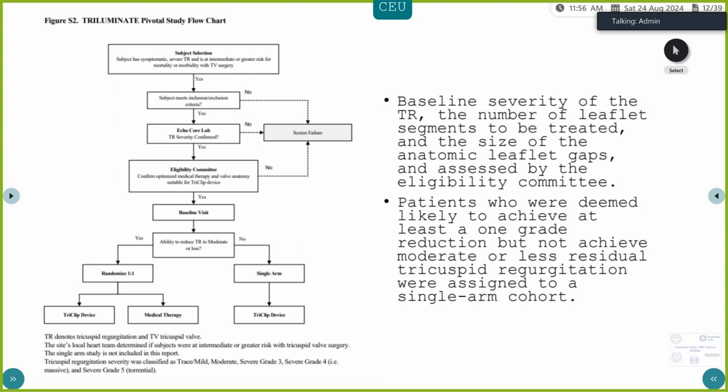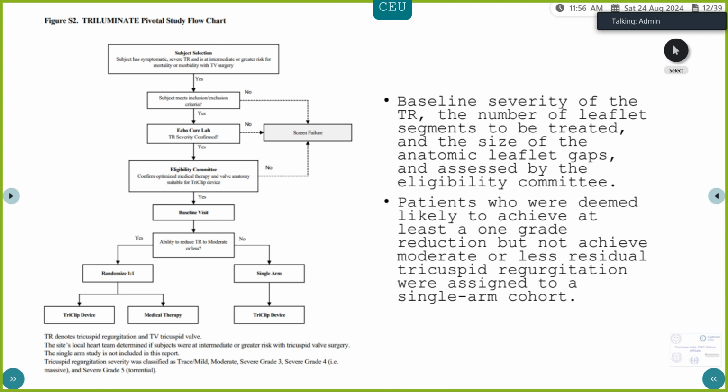So after this, then they look at ability to reduce the tricuspid regurgitation to moderate or less. This is based on different factors like baseline severity, the number of leaflet segments to be treated, the size of the anatomic leaflet gaps. So based on this, the team will decide whether the patient has a chance of the tricuspid regurgitation reducing to moderate or less.